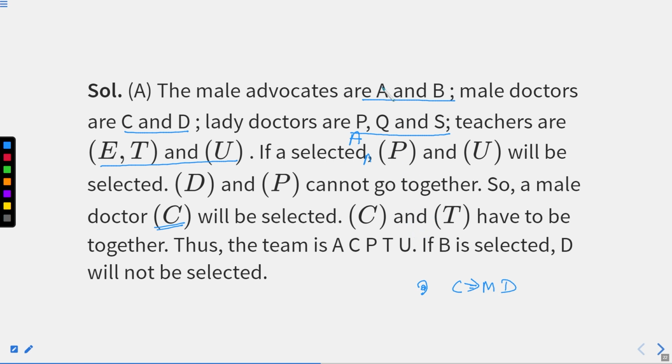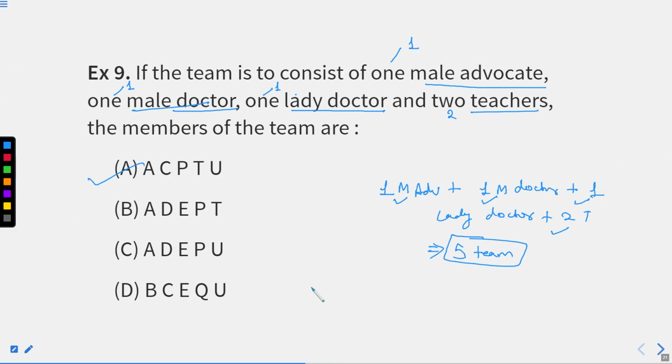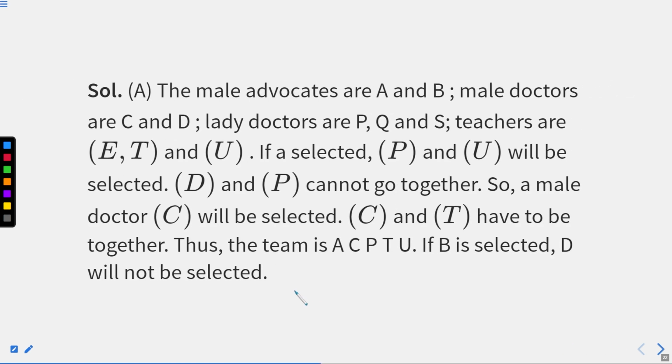So till now what have we selected? We have selected A, advocate, P and U, and C, and the last T. We are able to find the team of 5. That is A, C, P, T, U. We know that A, P and U have to be together. And we know that P cannot go with D. So we selected C, and C and T have to be together. So we select T as well. So eventually we get our answer. That is option number A here. I hope this question is clear. This solution part is always written for you for your reference. Now we'll move to the next question.